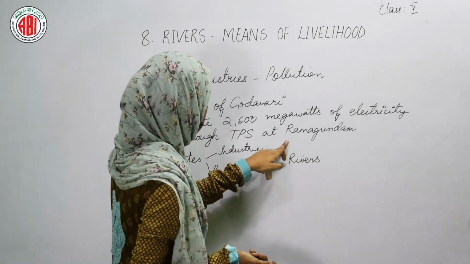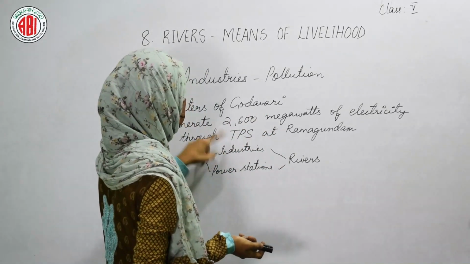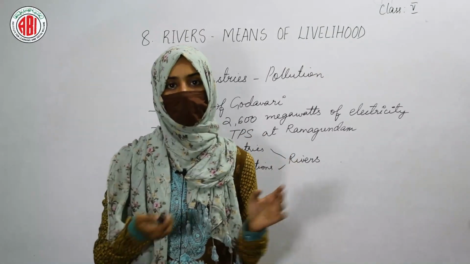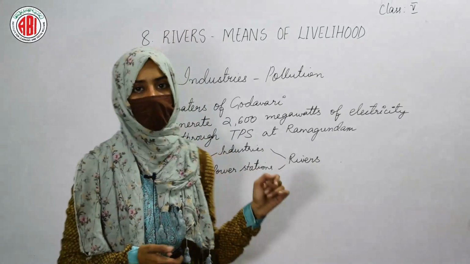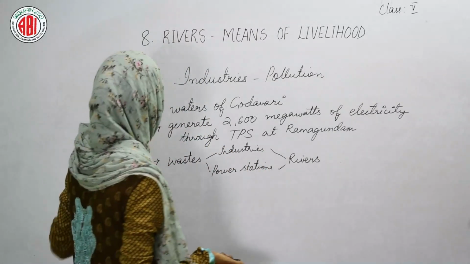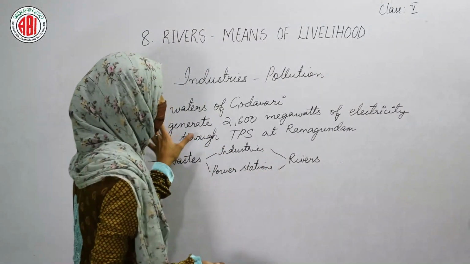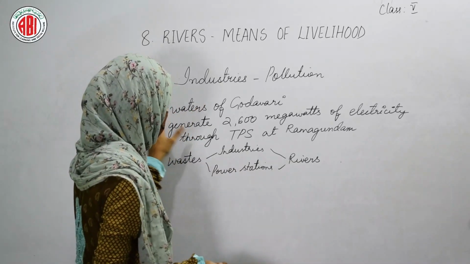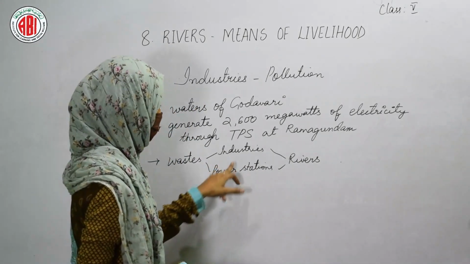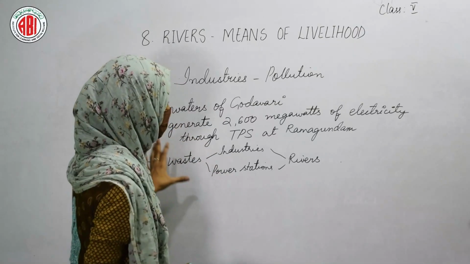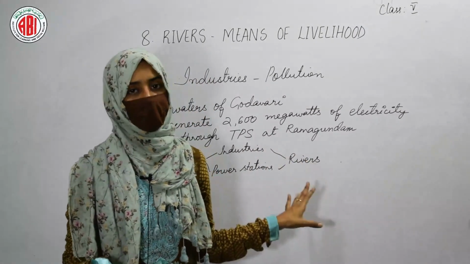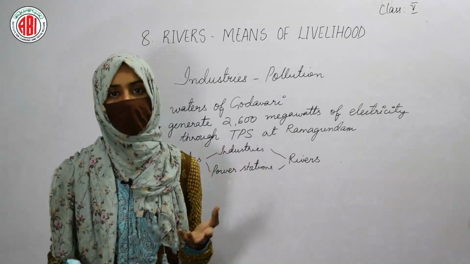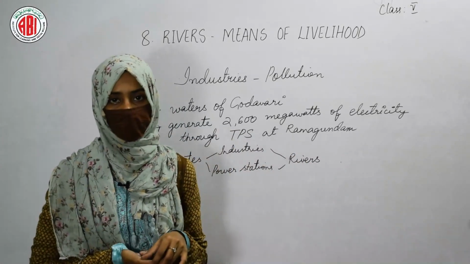In Ramagundam also, one thermal power station is present, and that thermal power station uses the water from the river Godavari, and that water can be used to generate electricity. And the waste that is collected from the industries and from the power stations is released into the rivers. This is how the water pollution occurs.